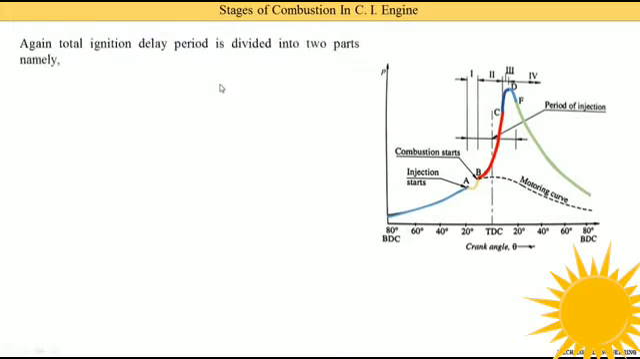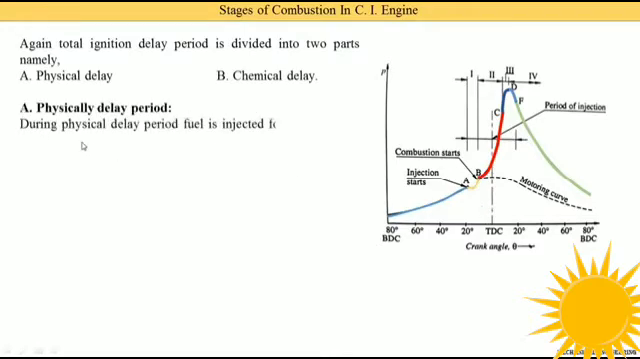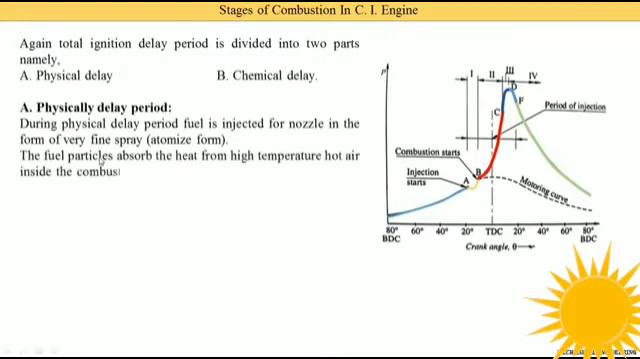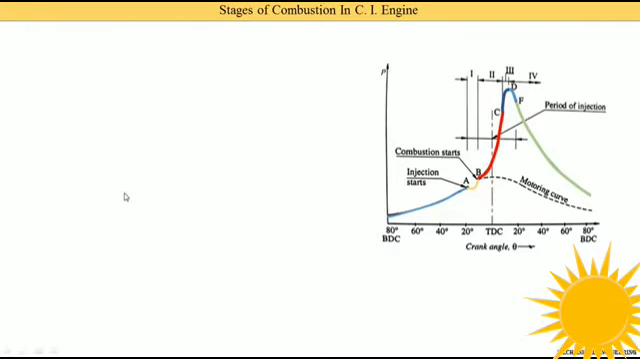Again, the total ignition delay period is divided into two parts. The first one is the physical delay period and the second one is the chemical delay period. That is, the interval between points A and B is divided into two parts. During the physical delay period, fuel is injected from the nozzle in the form of very fine spray, that is, in atomized form. Small particles of the fuel are all sprayed. The fuel particles absorb heat from the high temperature hot air inside the combustion chamber and get vaporized.